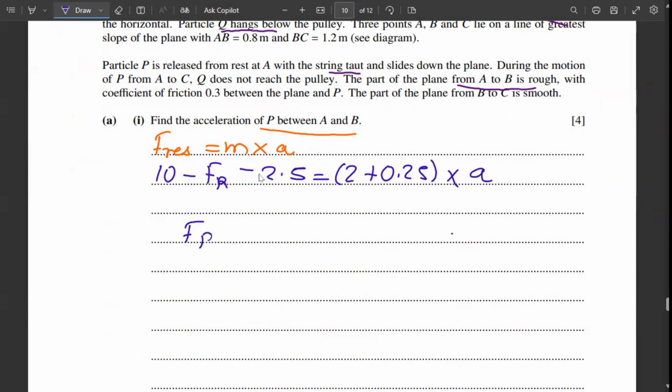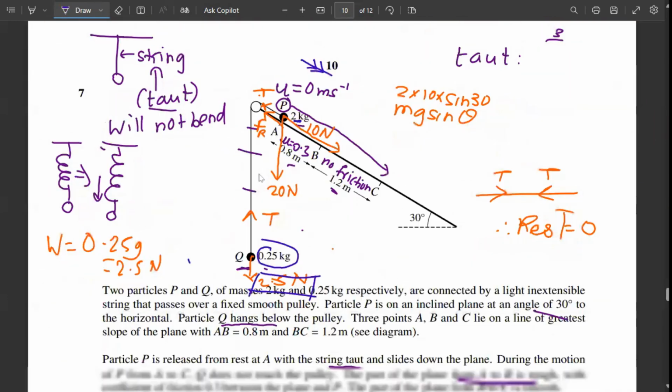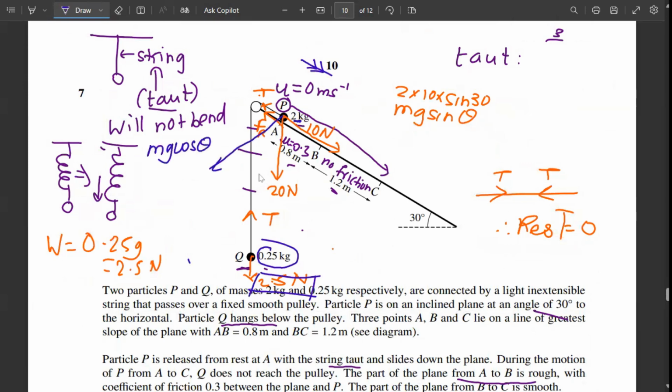Now, how can we find Fr? In order to find Fr, we need the formula F equals mu R, and we know mu is 0.3. And what about R? Here R will be mg cos theta, which is 2 into g, which is 10, into cos 30.